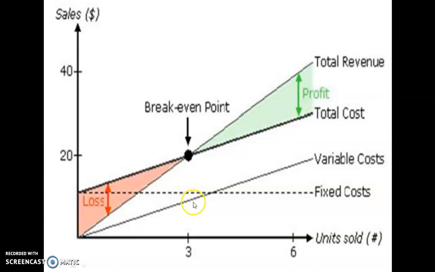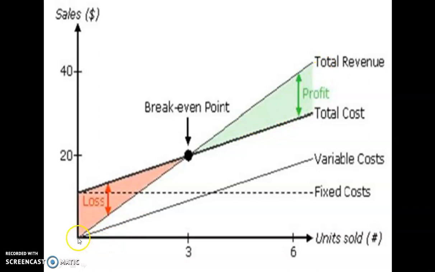Variable cost increases when the volume of production increases. So the total cost equals fixed cost plus variable cost. This is the total cost line.